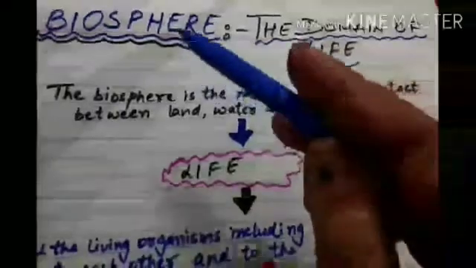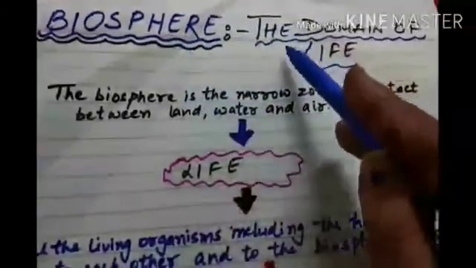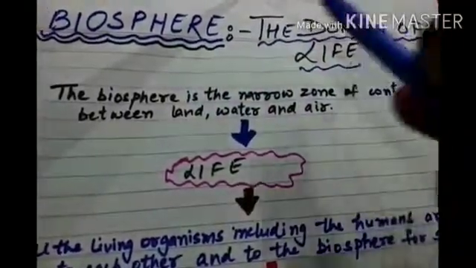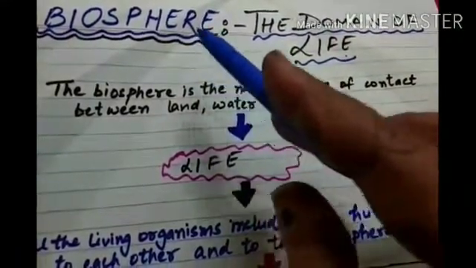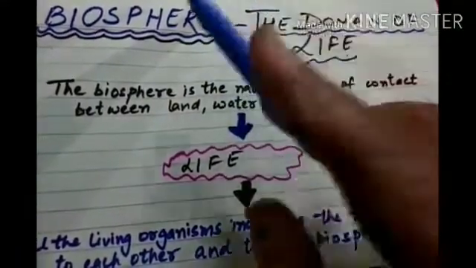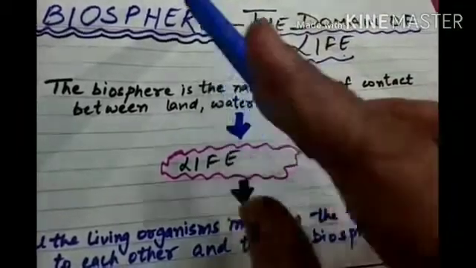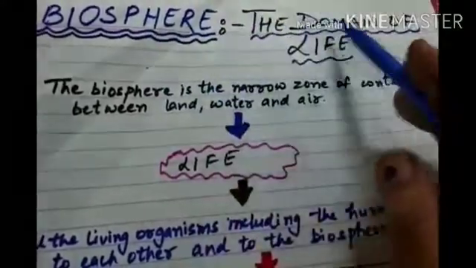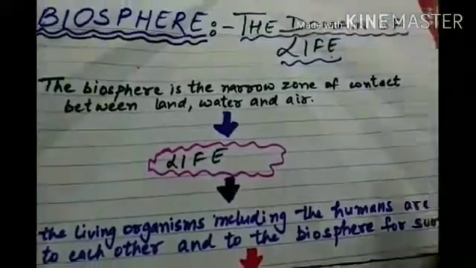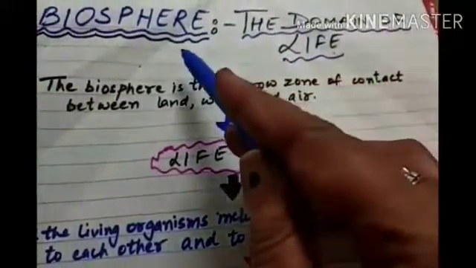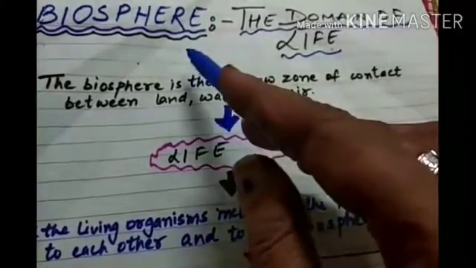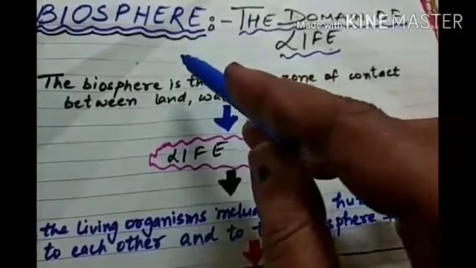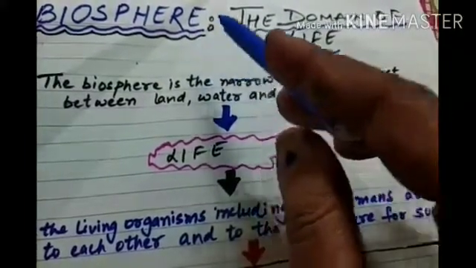Our next topic is biosphere, the domain of life. Till now we have studied about the 3 spheres, that is lithosphere, hydrosphere and atmosphere. So our fourth sphere is biosphere, which is the domain of life. We have already studied that lithosphere is land, hydrosphere is water, and atmosphere is air.